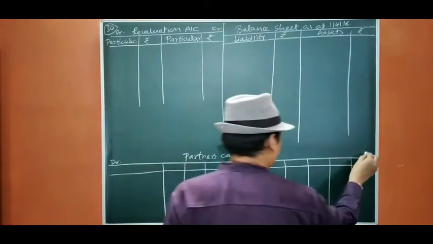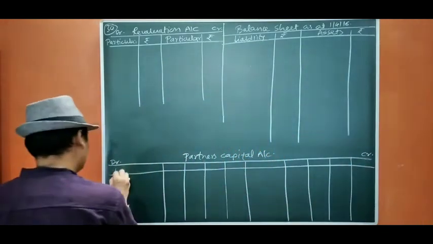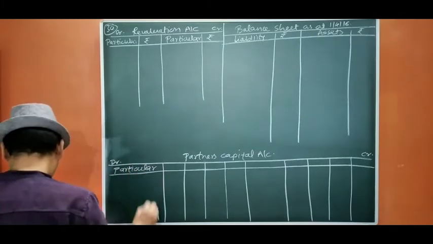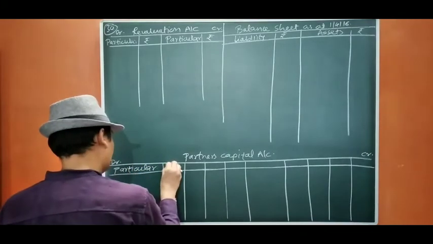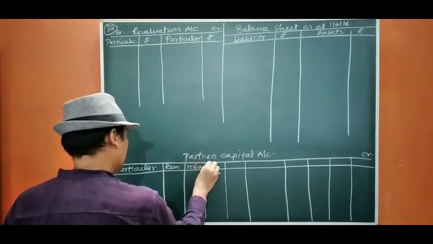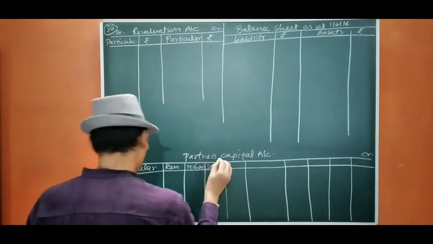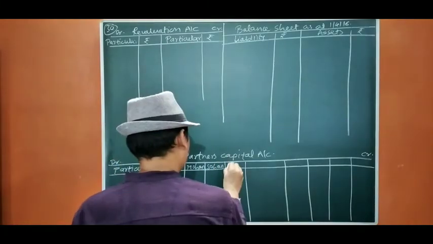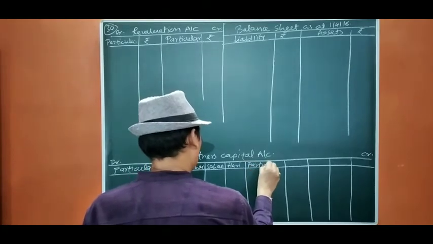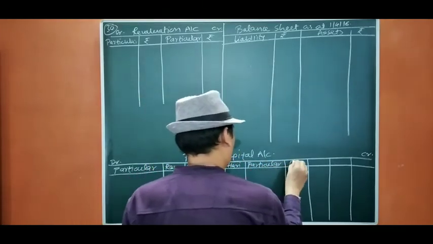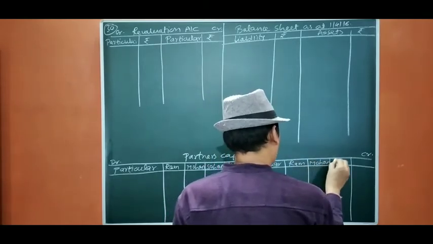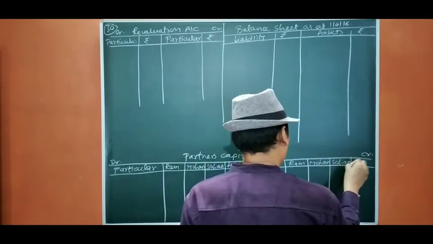Debit, credit, particular. Ram, Mohan, Soham, and Hari. Particulars: Ram, Mohan, Soham, Hari.